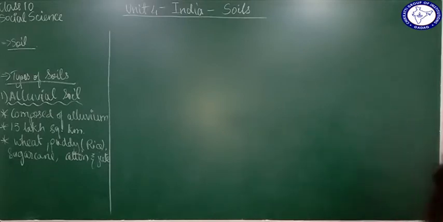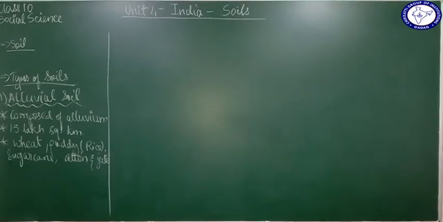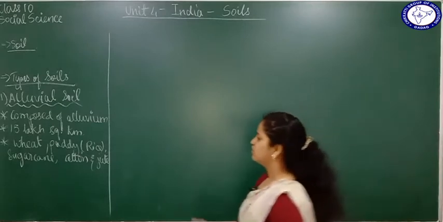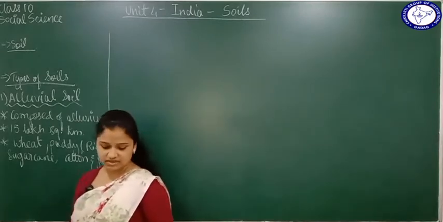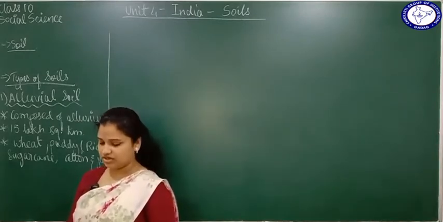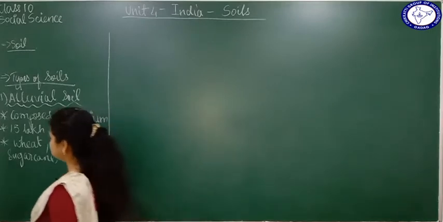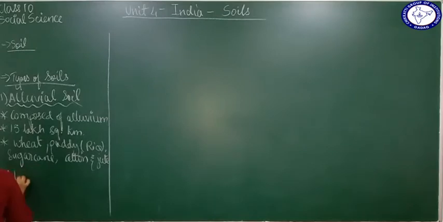You have to remember the crops that grow on each soil. On each soil, what different kinds of crops are grown, you have to remember that. Paddy means rice, sugarcane and cotton you know, jute and wheat. These are important crops grown on alluvial soil. So this was all about alluvial soil. Now let's move forward and learn about the second type of soil, which is black soil.